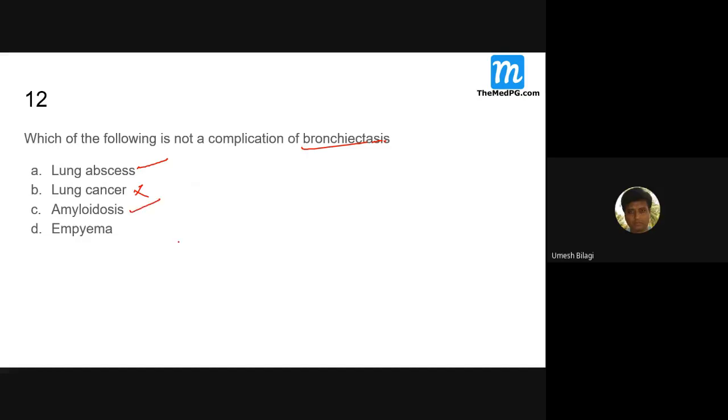Amyloidosis. What is amyloidosis? What are the types of amyloidosis? Primary, secondary. Have you read pathology?